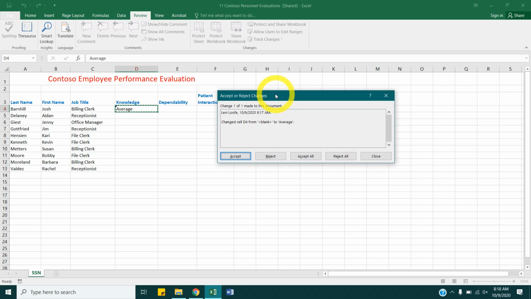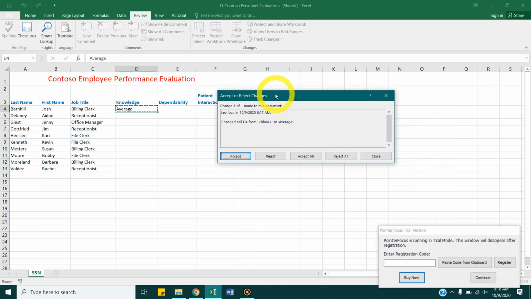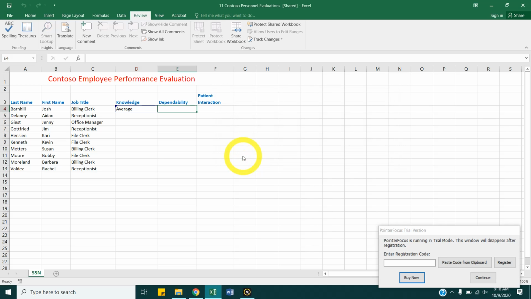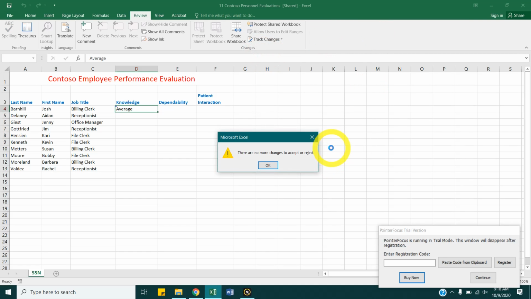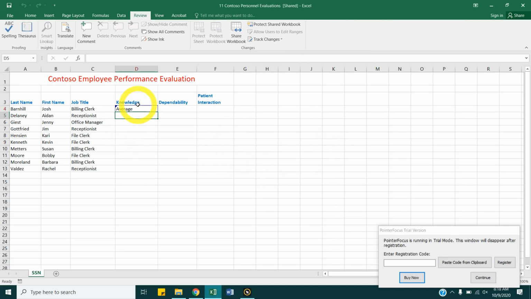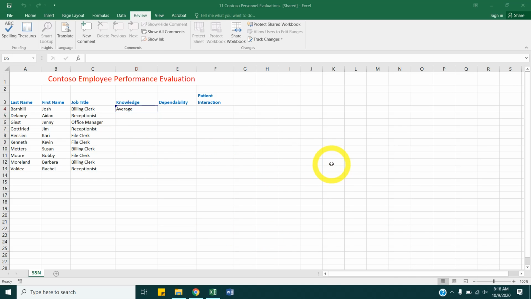So any changes that come up would be in this dialog box. And we could accept them or reject them one by one and go through. So this one that we typed in, we're going to actually accept that. Oh, I wanted it to go away. Oh well. But we could also reject them there and then they would go away if we didn't like what someone had written.